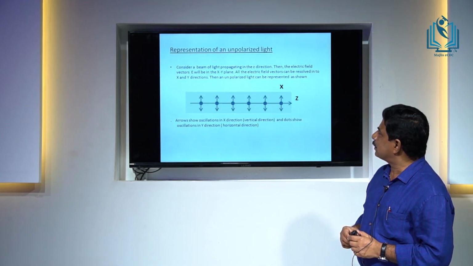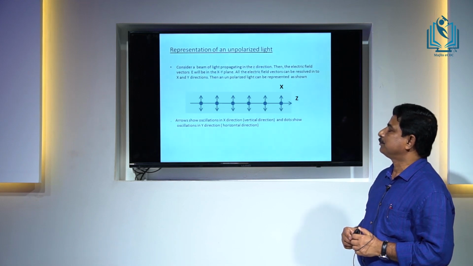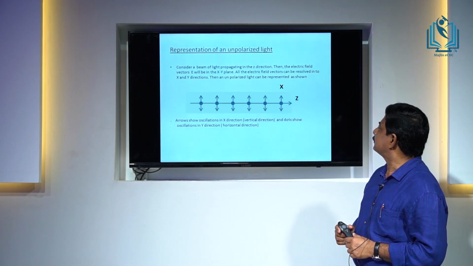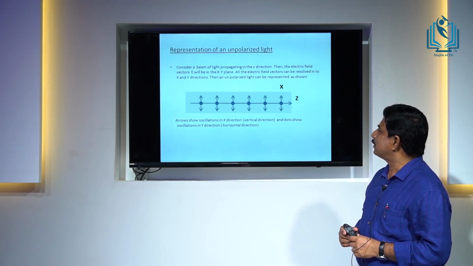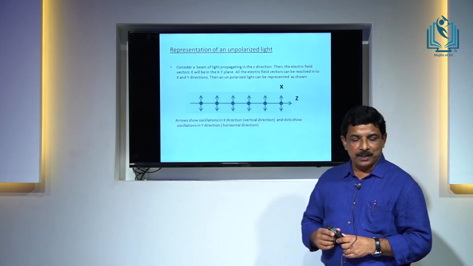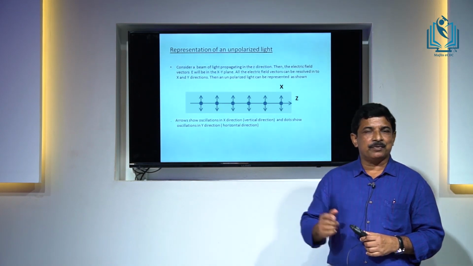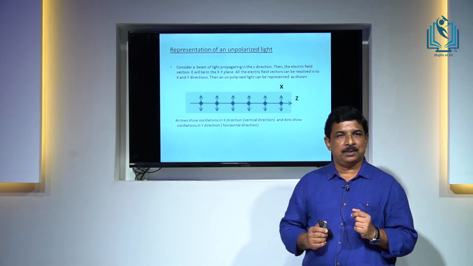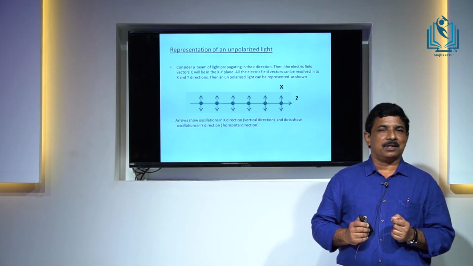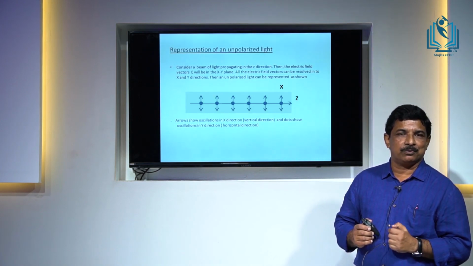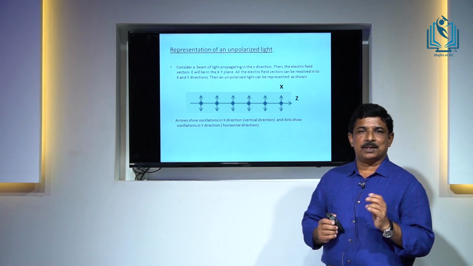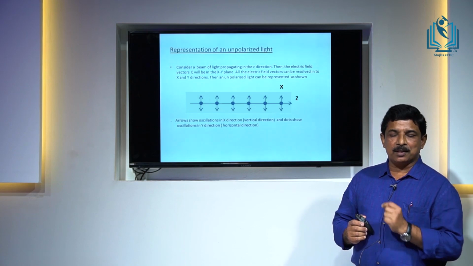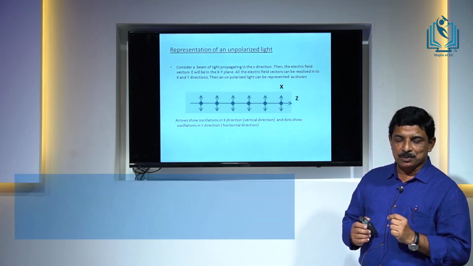Then how can we represent unpolarized light? Now, imagine a beam of light. Suppose it is transmitting along the z direction, then we know the electric field vector will be in the xy plane. Now, since the electric field is a vector, it can be split into rectangular components. You know that any vector can be split into rectangular components. So, here the electric field vectors of all waves can be split or resolved into x and y directions. So, we can represent the light as shown in the diagram.